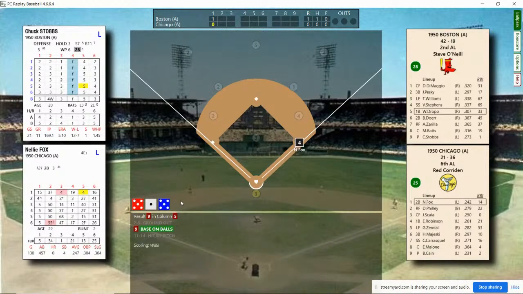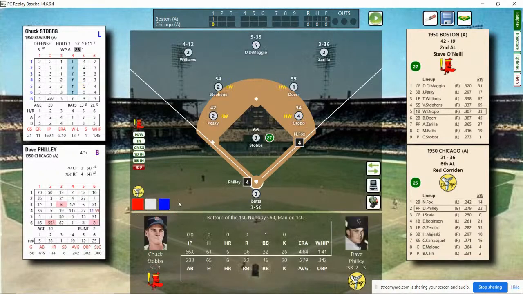And Staubs walks the first batter of the game. No outs, men on first. Nellie Fox takes his lead off of first. Stepping in is Dave Philley. Philley's a .279 hitter with 6 home runs, 22 runs batted in.